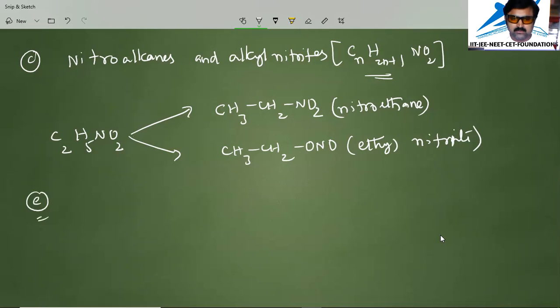Another one we'll write next, that is cyanides. We have cyanides, right? So we will discuss cyanides now. Cyanides are said to behave like functional isomers with isocyanides.